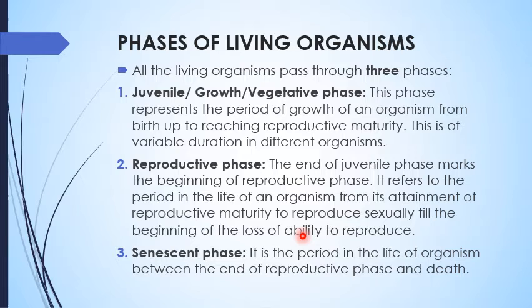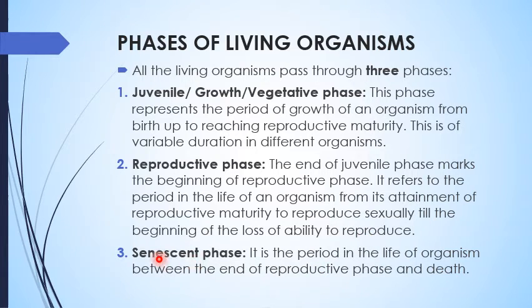As soon as the vegetative phase ends, the functioning of the reproductive organs starts, and it will continue as long as the organism is reproducing. For example, in plants, if there is formation of a flower, that means the reproductive phase of the plant has started, because the flower is known as the reproductive part.